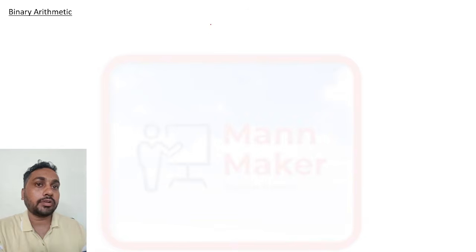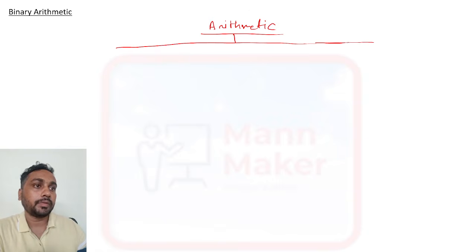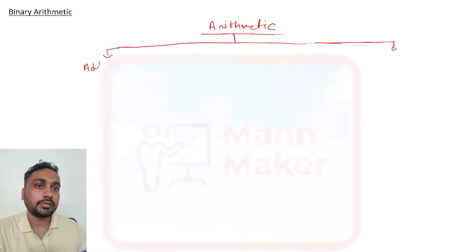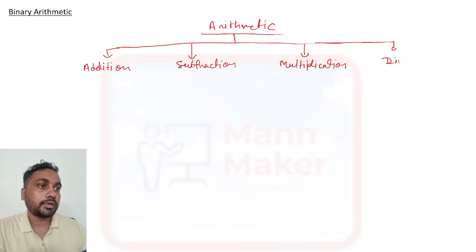Like if we talk about simple arithmetic, then what will we do generally in arithmetic? We will do addition. Okay. Then we will do subtraction. We will do multiplication. And we will do division. Okay, these 4 things basic we are doing in arithmetic.